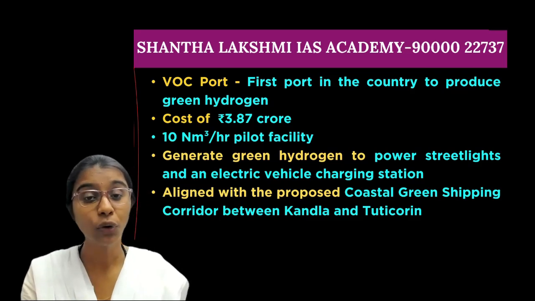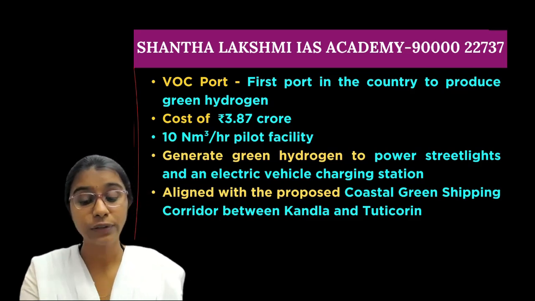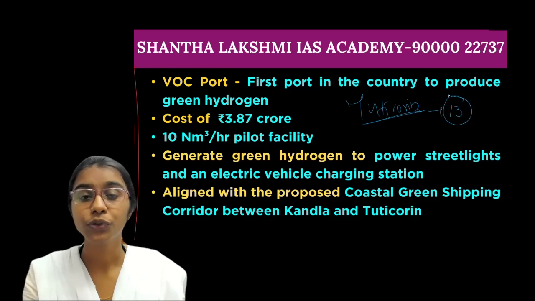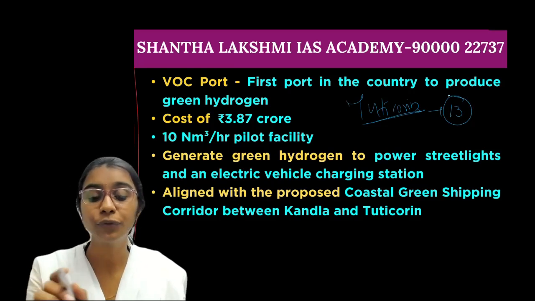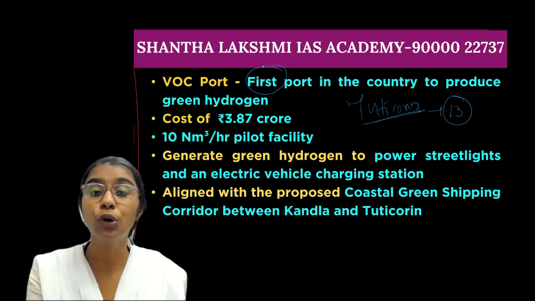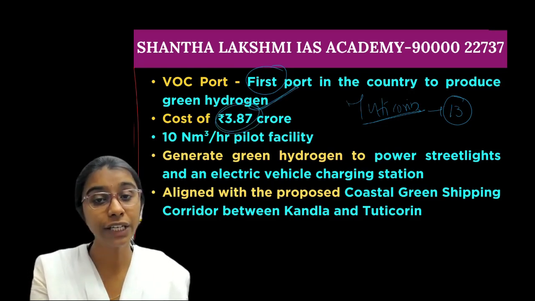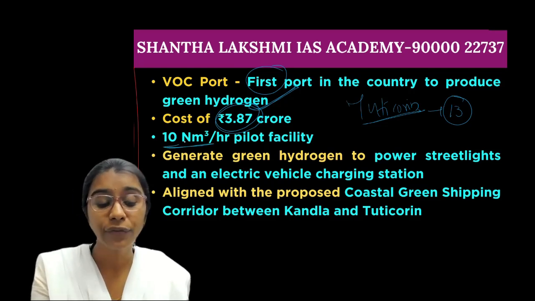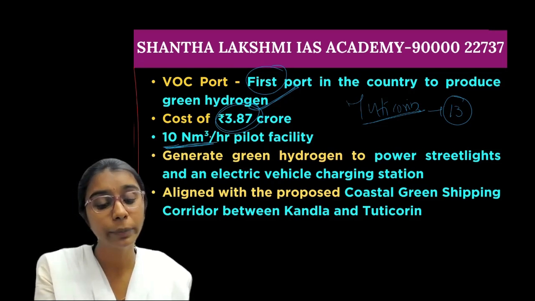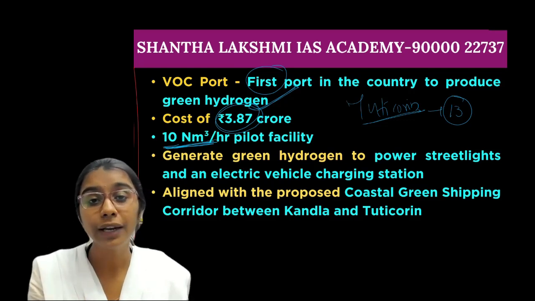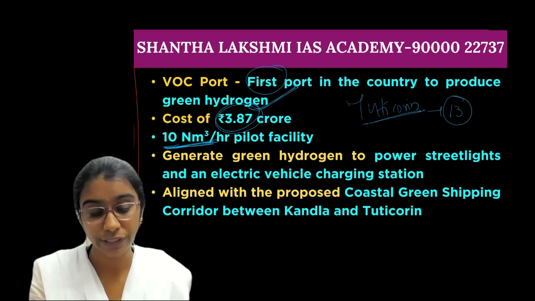So with this, the VO Chidambaranar Port, which is formerly known as the Tuticorin Port, is one of the 13 major ports of India. So this port has become the first port in the country to produce green hydrogen, at the cost of 3.87 crore rupees, with a 10 normal cubic meter per hour pilot facility. So it will generate 10 normal cubic meters of green hydrogen per hour.